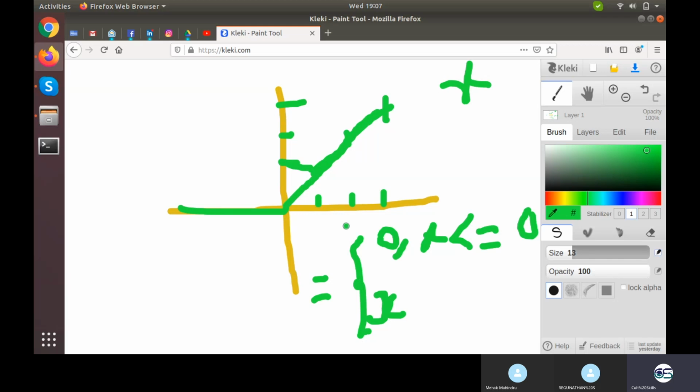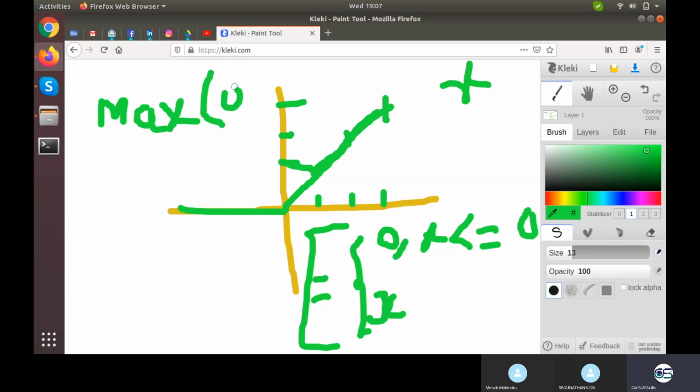Now this particular stuff has been compiled in the form of max of 0 comma x. So if 0 is the maximum, that means we are talking about any negative term, then 0 is the output. If x is the maximum, that is any positive term, then x is the output. If x is 0, that means both are the same, then the maximum would also be 0. So at 0 and below it is 0, and above that it is x.